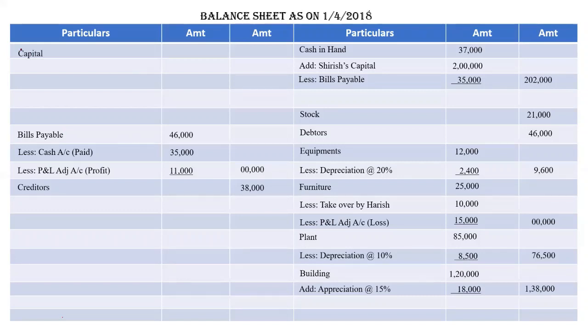So we have capital account here, capital of Harish, 1,17,550. Girish, 1,67,550. Shirish capital is 170. Total is 4,55,100. Check this; if you have not balanced the cash account here, you have to do this. We have already done this while writing bills payable. So the total of balance sheet is 4,93,100. I hope you are getting this question.